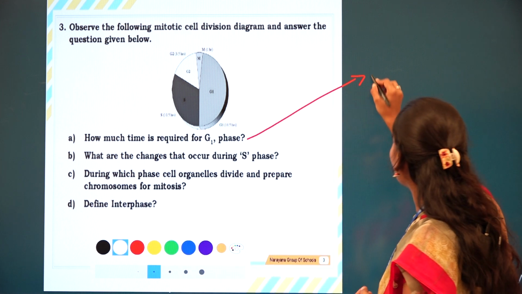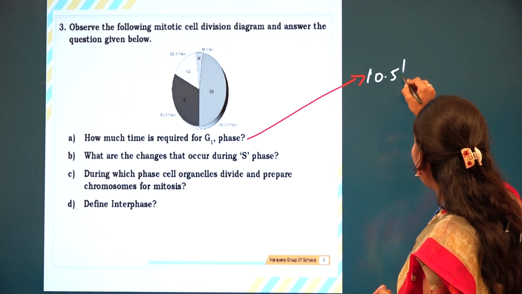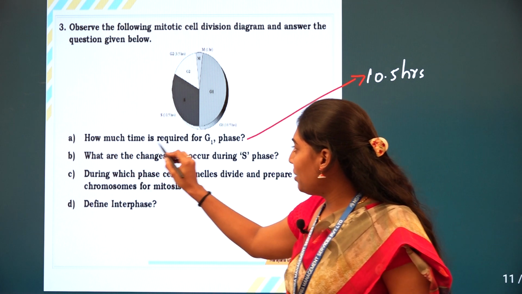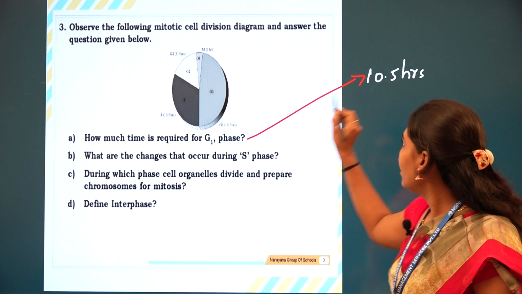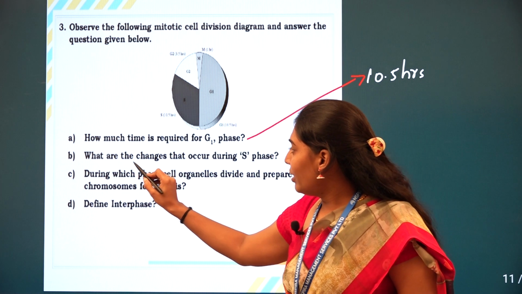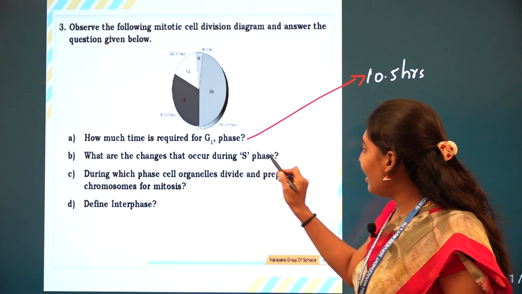So the time required for the G1 phase is 10.5 hours. Let us go for the next question. What are the changes that occur in the S phase?